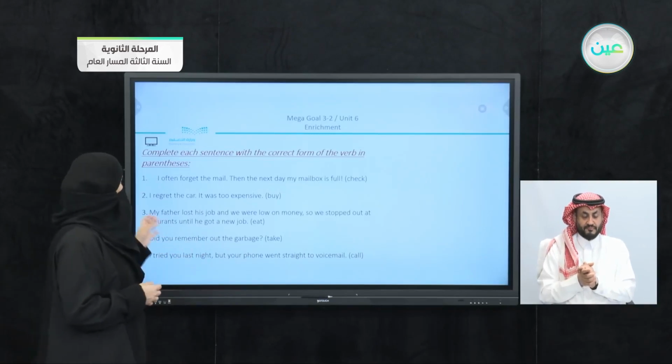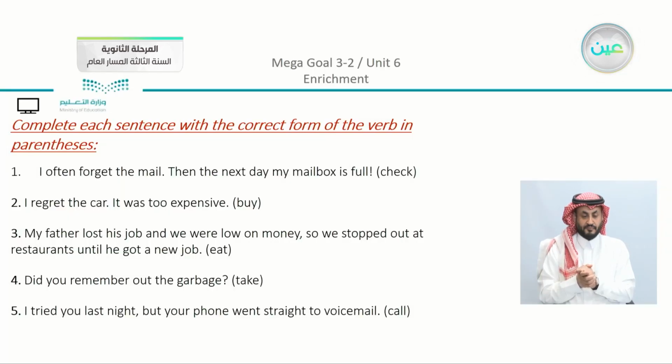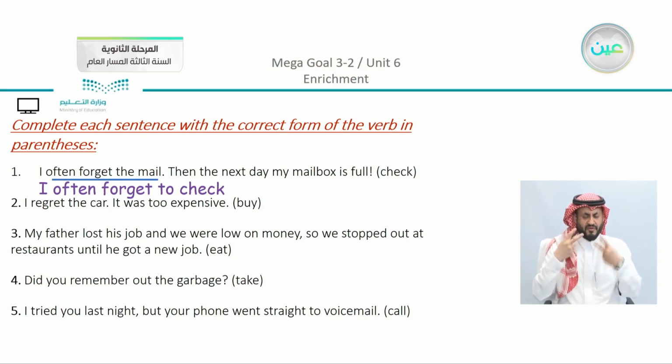We have here, I often forget the mail, then the next day my mailbox is full. So we have here two different sentences. They are completely different or completely divided sentences. They are not clauses here. So we have the separate sentences. We can say here, I often forget. I'm going to just correct it and say that I often forget to check the mail. And the other part or the other sentence just helps you to decide whether to use the gerund or the infinitive.